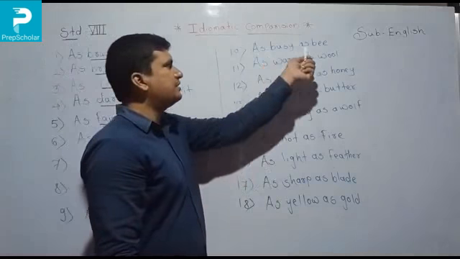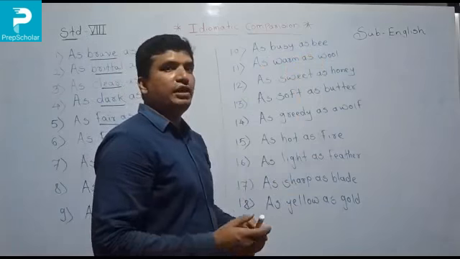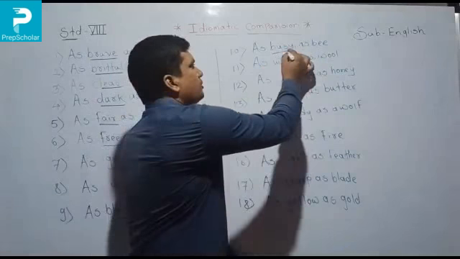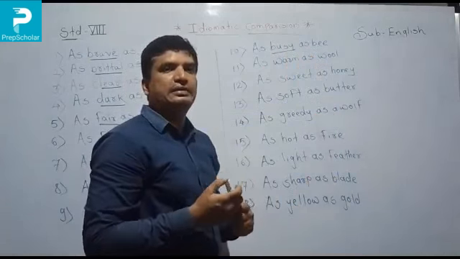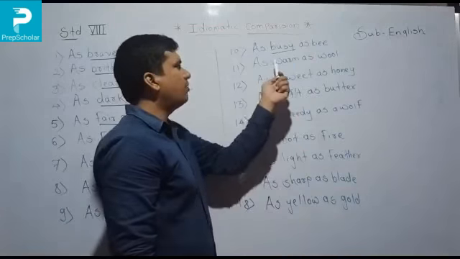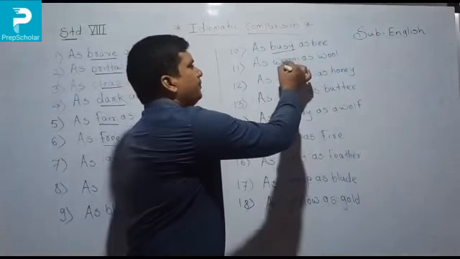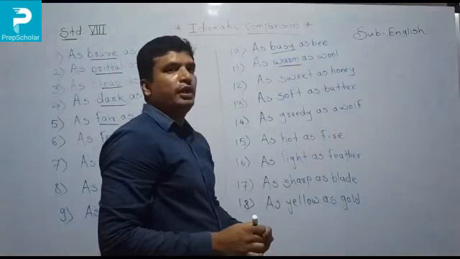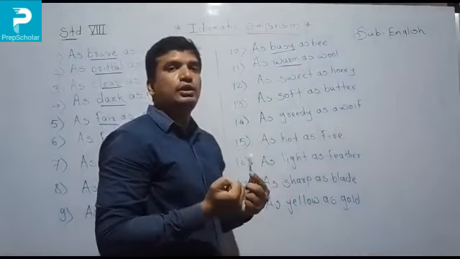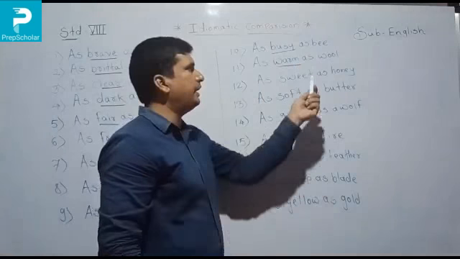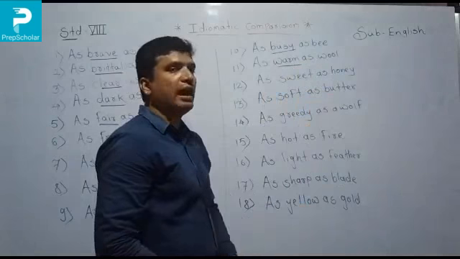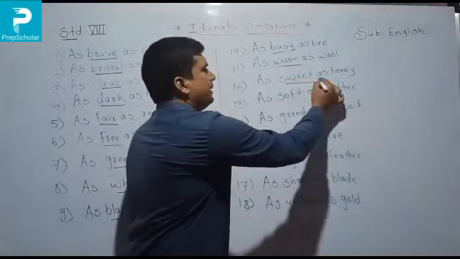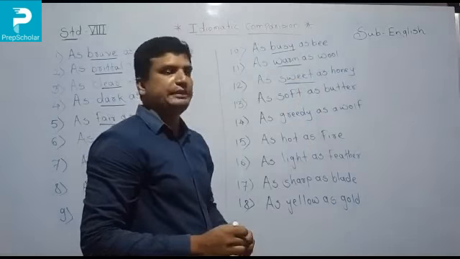Now as busy as a bee. So what is the bee's quality here? Busy, because it is always busy collecting honey. So, as warm as wool. What is the wool's quality? Warm. Why warm? Because in the winter we wear woolen clothes. So woolen cloth is very hot. Like that, wool is warm. As sweet as honey. So what is the honey's quality? Sweet, because its taste is very sweet.